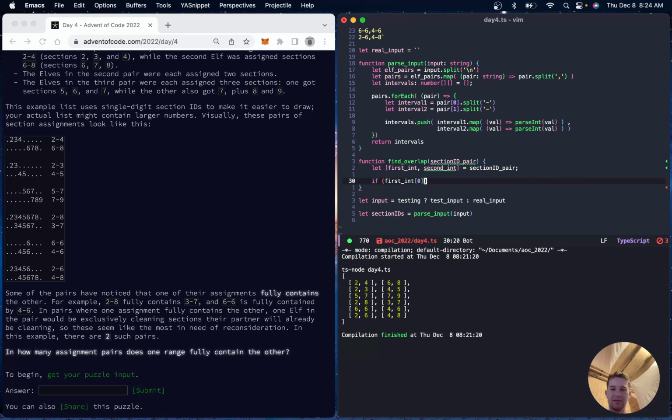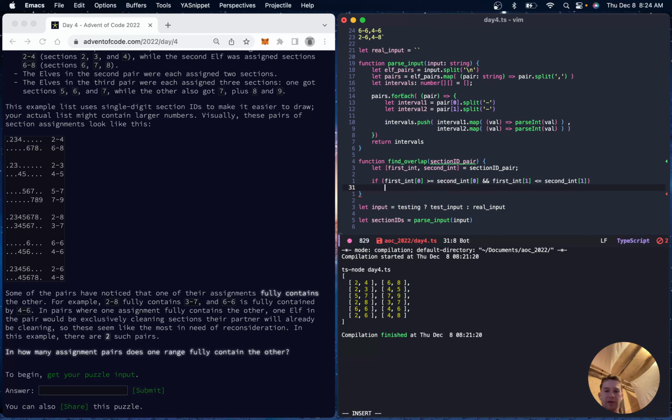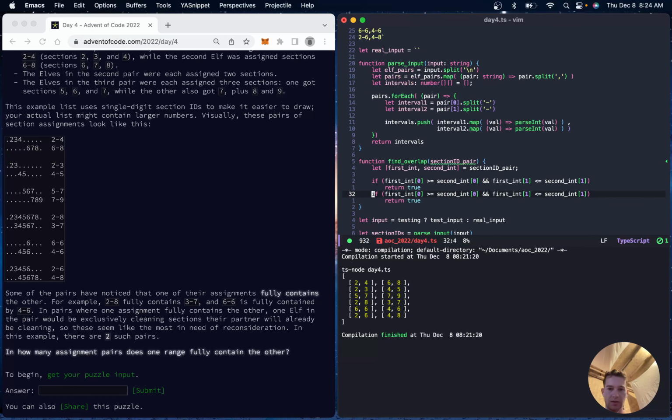Disregard that attempt as too much. First interval 0 is greater than or equal to second interval 0, and first interval 1 is less than or equal to second interval 1. In this case, we have an overlap. Then we'll just check the reverse case.